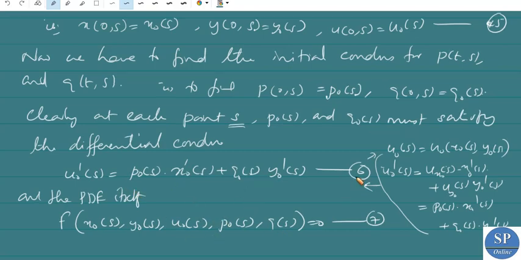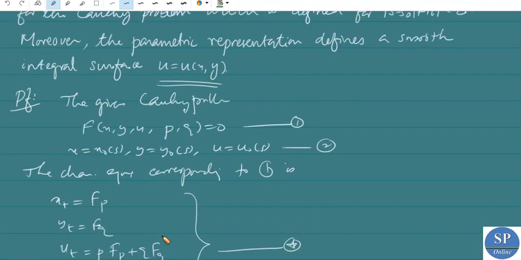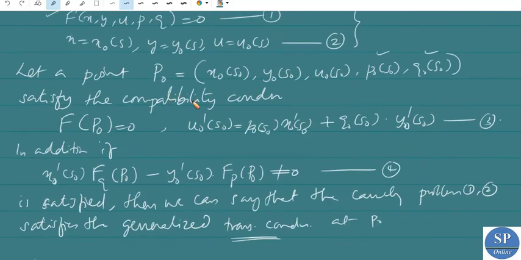However, equations 6 and 7, or this system, hold at the point s equal to s naught. By this given condition, we have f of P naught equal to 0, and u naught dash at s naught equals p naught of s into x naught dash of s naught plus q naught of s naught into y naught dash of s naught. So at the point s equal to s naught, the two conditions, equations 6 and 7, hold.